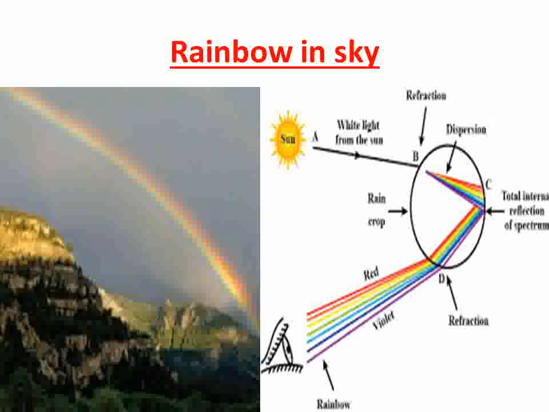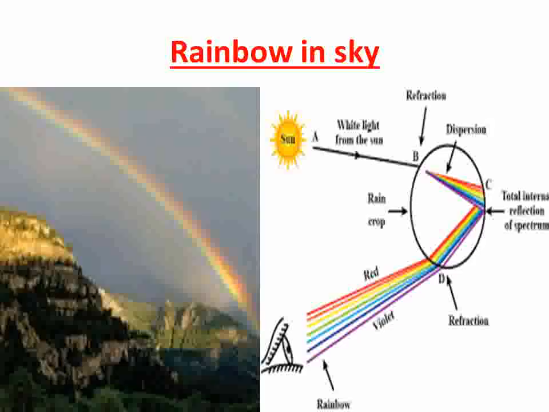Again the diagram is shown here, rainbow in sky. In the right hand side diagram, sunlight is coming inside the water droplets and it is refracted, meaning it is deviated also, as well as dispersion occurs. These 7 colors now come inside the eye, outside the tiny droplet, and inside the tiny droplet there is another phenomenon, that is total internal reflection of light.